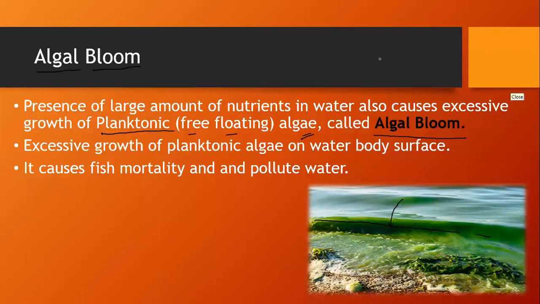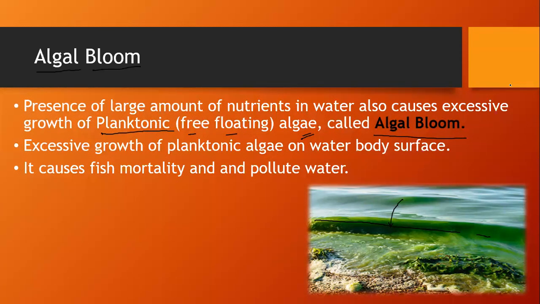These algal blooms are caused by a high amount of nutrients present in the water. Water which does not have a large amount of organic matter does not give birth to these algal blooms.